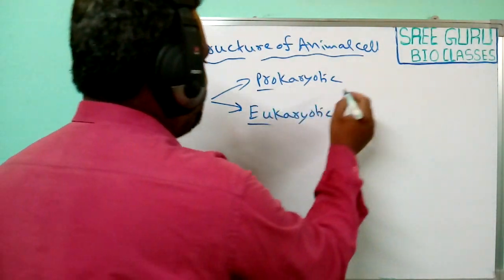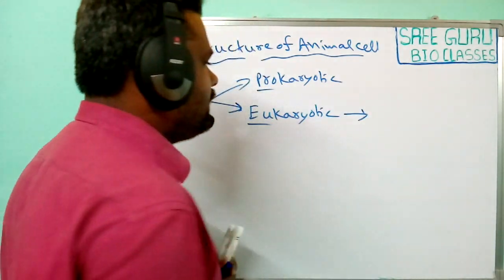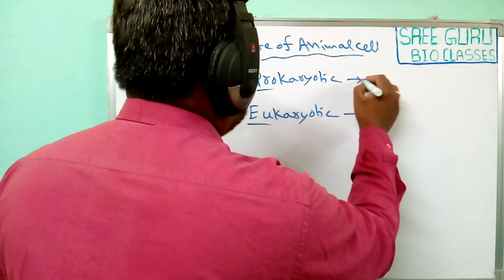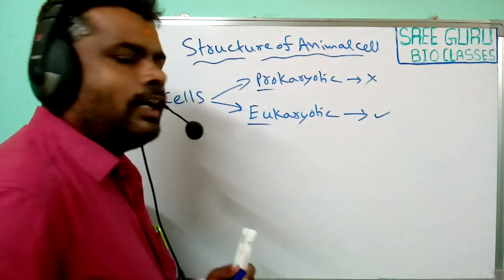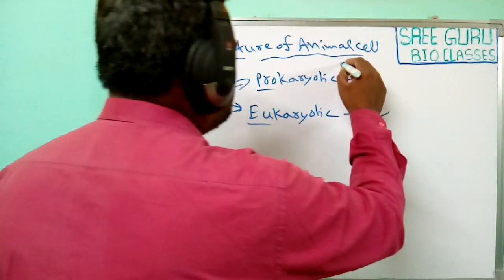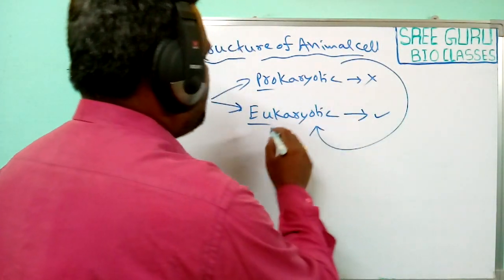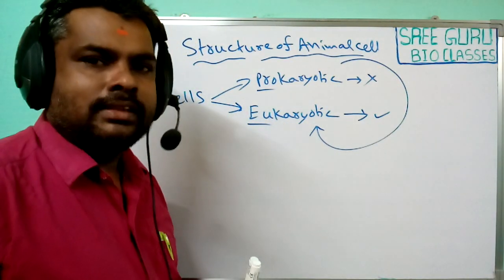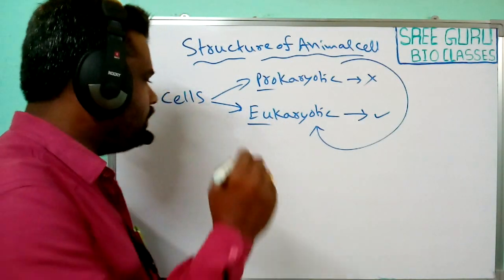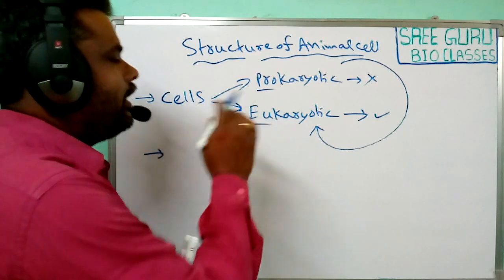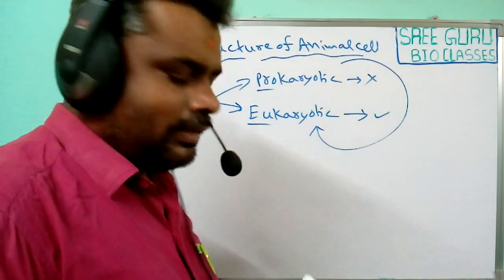Presence of a nucleus is known as eukaryotic cells. Absence of a nucleus is known as prokaryotic cells. Animal cells come under the category of eukaryotic cells. So an animal cell is a type of eukaryotic cell.